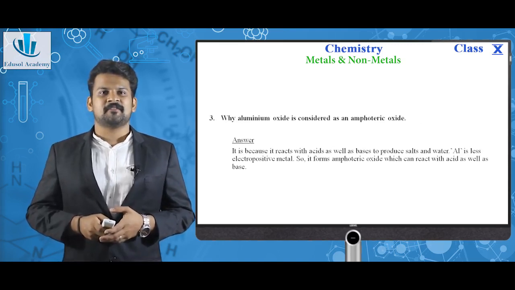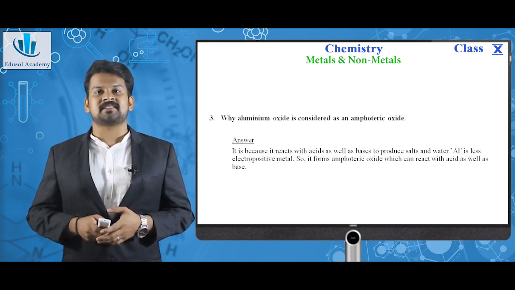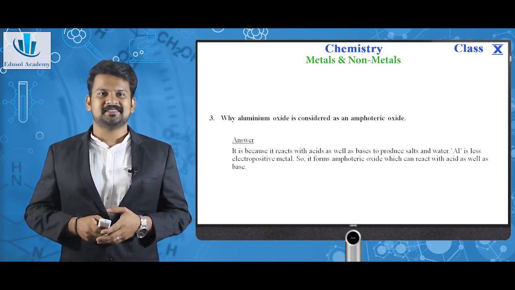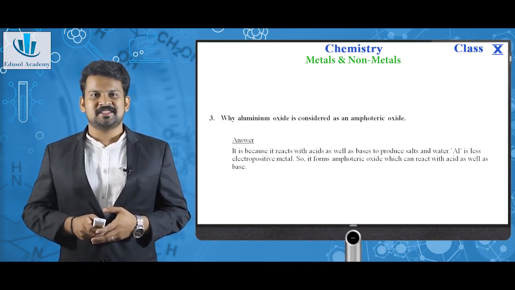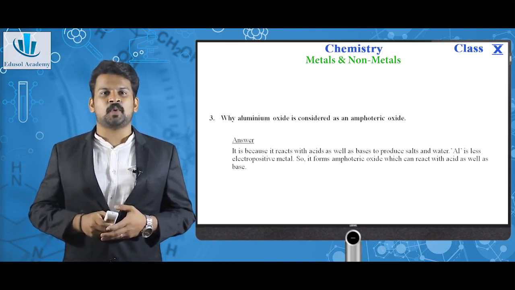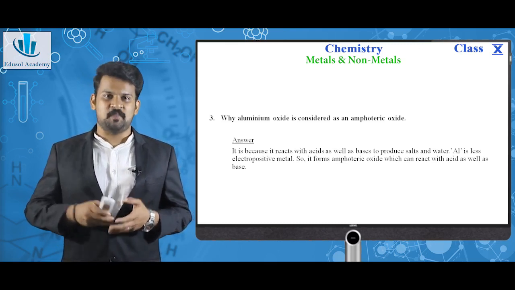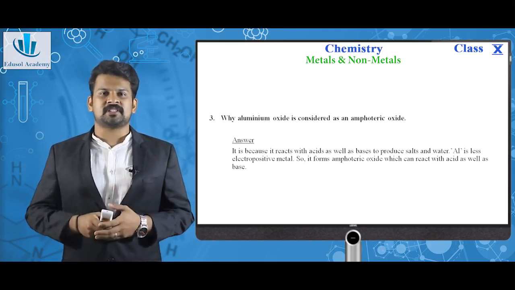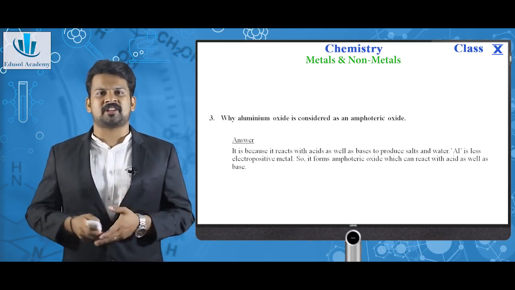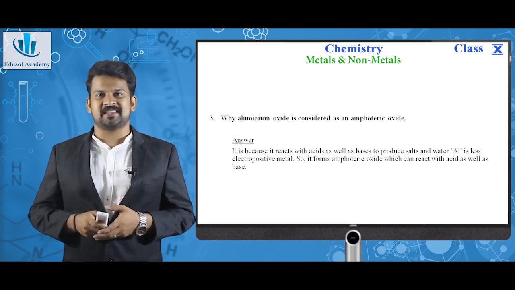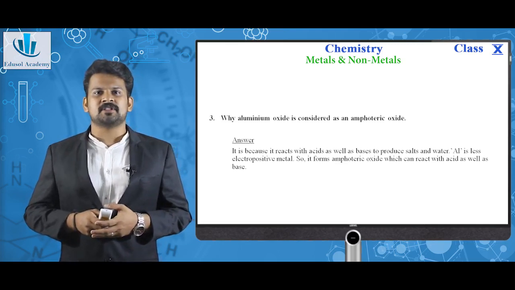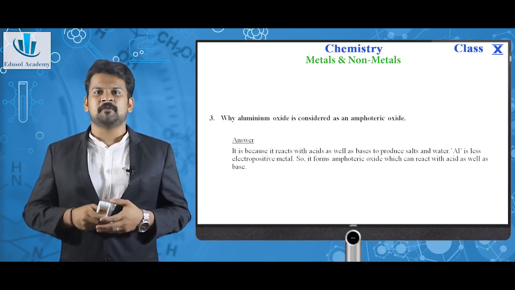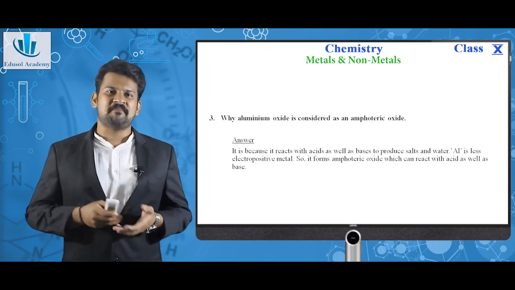Next question, why is aluminum oxide considered an amphoteric oxide? Certain oxides behave as acid, certain oxides behave as base. But aluminum oxide is capable of acting as acid as well as base. So such a kind of oxide which is capable of both characters is called an amphoteric oxide. Aluminium is a less electropositive metal, so it forms an amphoteric oxide which can react with acid as well as base.